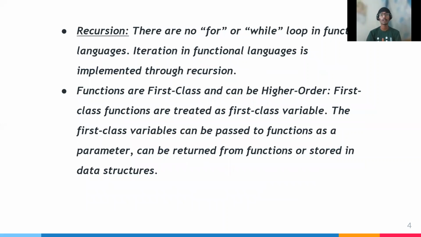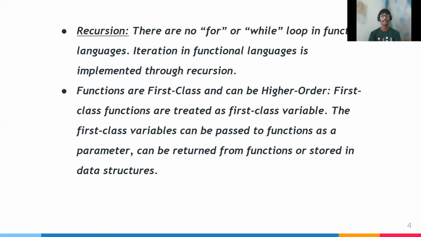Recursion. There are no for or while loops in functional languages. We can't use any for or while loop in functional programming or a functional language. Iteration in functional languages is implemented through recursion.